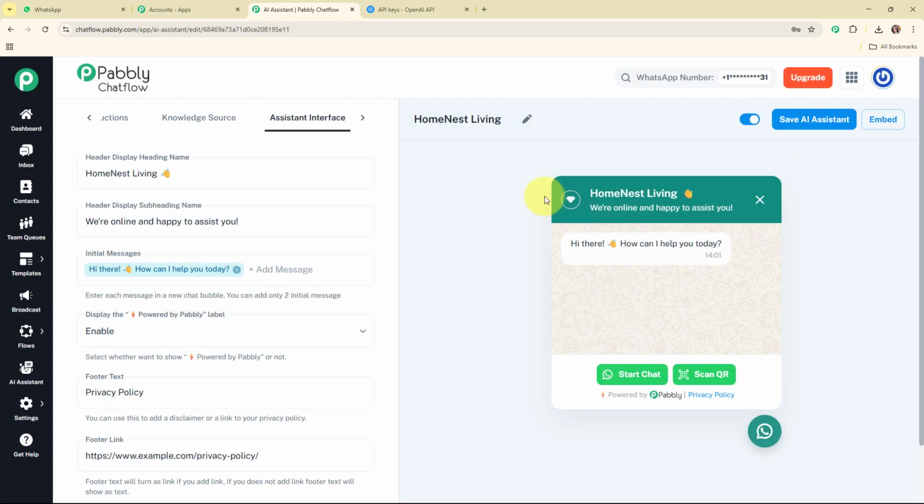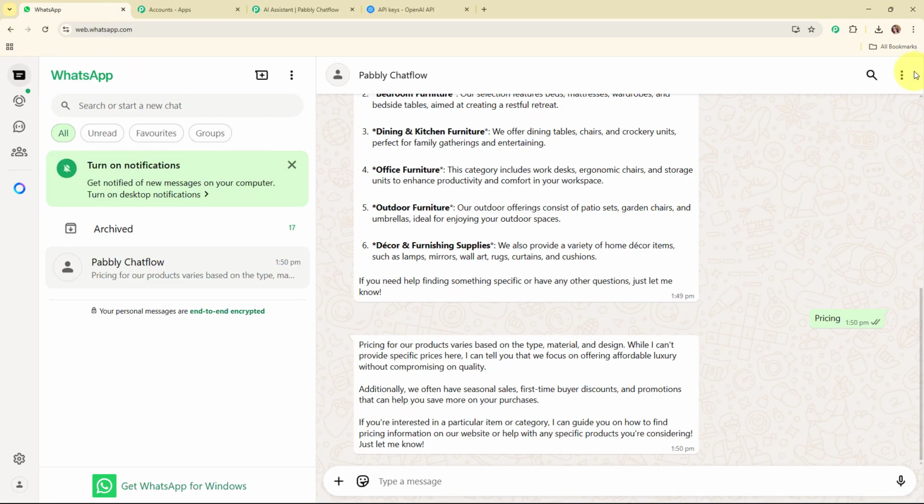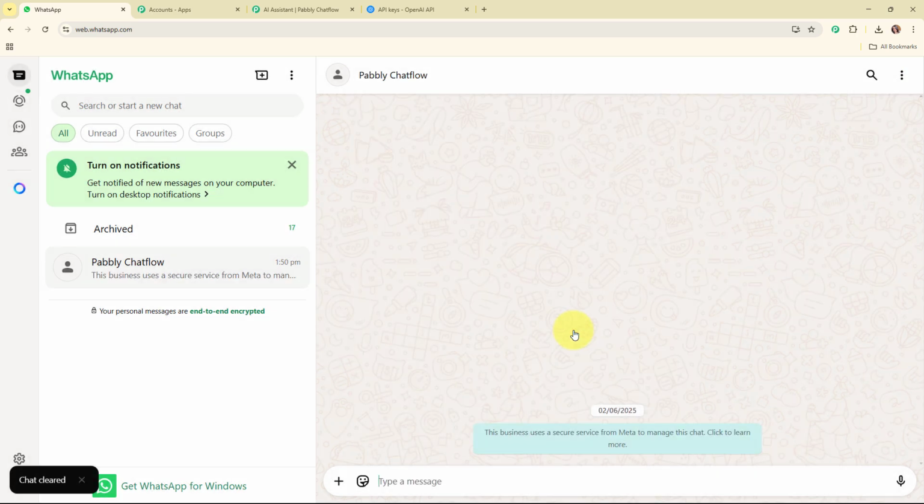And now after creating the entire AI assistant, we are going to test this assistant once again by simply sending a WhatsApp message to our WhatsApp chat. So for that, let me take you back to my WhatsApp, and now I'm going to clear the entire chat. And here, before moving forward, let me tell you that you need to enable your AI assistant on your chat so that you can get the AI assistant based response on your WhatsApp chat for this particular message.